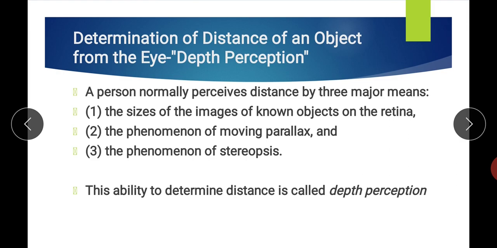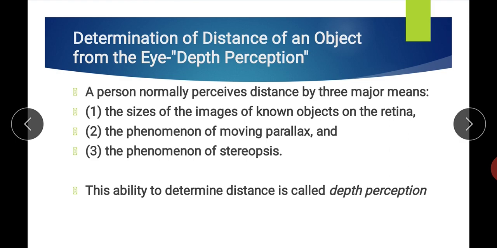So that is one means by which we perceive depth. The second is the phenomenon of moving parallax. When we are focusing on our visual field, suppose we fix our gaze on a distant object, and then we move our head. Suppose you put your finger at 1 inch distance from your eye and then move your head.